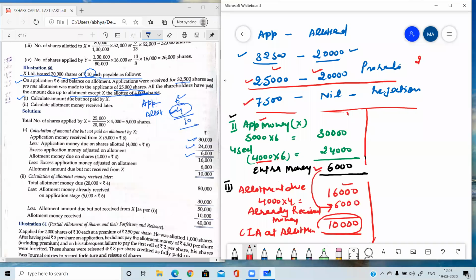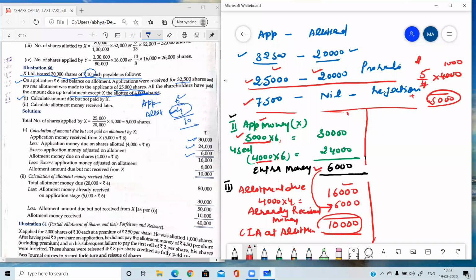So the ratio is 5/4 into 4,000. In this manner, you can find out applied. So the applied number is 5,000. And this applied number will be used only once in the complete table. Okay, 5,000 and application money is 6 in step 2. First step is this, to find out this.